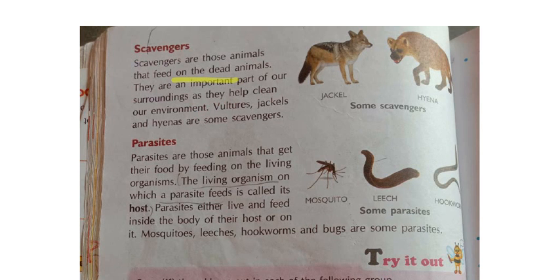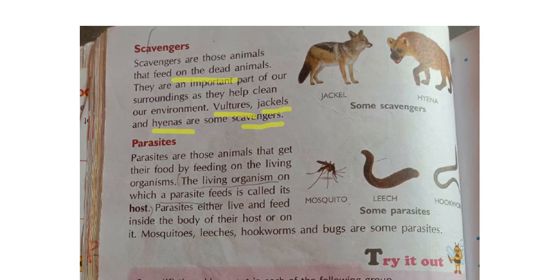Examples. So the animals which eat the dead animals are called what? Examples: vultures, jackals, hyenas are some scavengers. Okay, Nana, these are the examples for the scavengers. Clear? Scavengers means what? They will be eating only the dead animals.